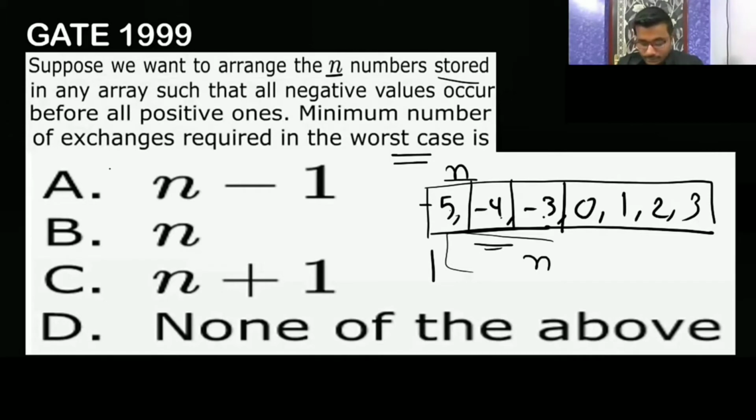Now see, I will take some numbers randomly. Let's take 0, 1, 2. Nisu is saying the worst case happens when all the positive numbers occur before all the negative numbers. In this case, take a positive number from the left hand side and a negative number from the right hand side and fix them. Very good, Nisu. So let's take n equal to 6, meaning the total number of elements is 6.